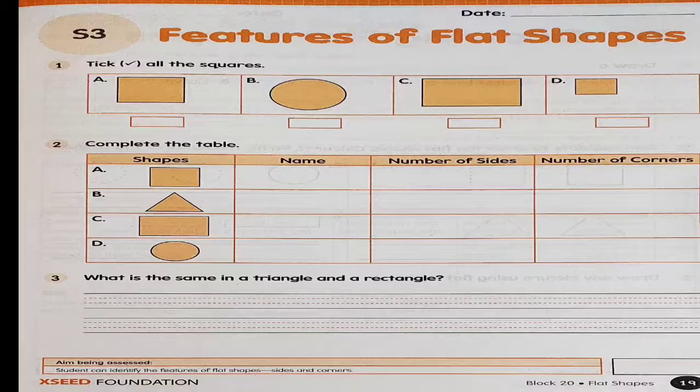Whereas question 3 says, what is the same in a triangle and a rectangle? Now you have to look at the features of these shapes carefully, and then you will write what is the same in a triangle and a rectangle.